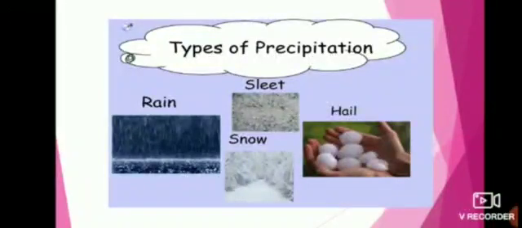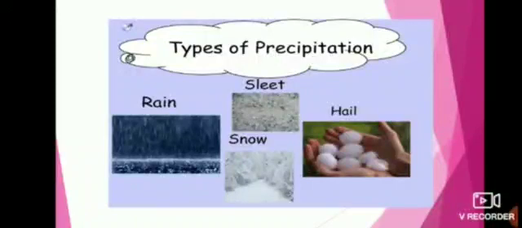Rain. Rain falls when the air temperatures are above freezing. When you come to sleet, sleet occurs when raindrops fall through freezing air near Earth's surface. The drops turn into pellets of ice known as sleet. Now let us see snow. Snow falls when water vapor passes through air that is very cold. As a result, the water vapor crystallizes and yields into snow flakes. That is snow.